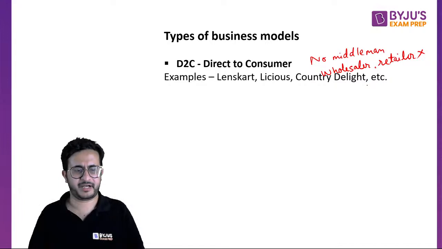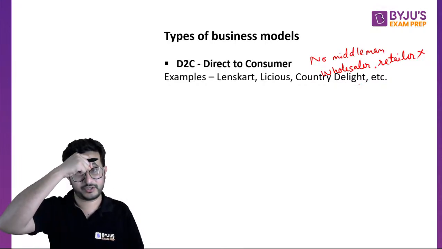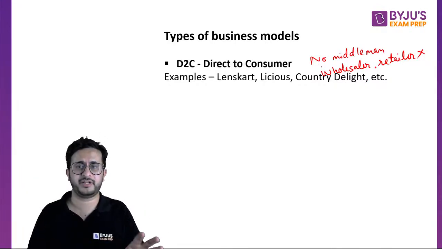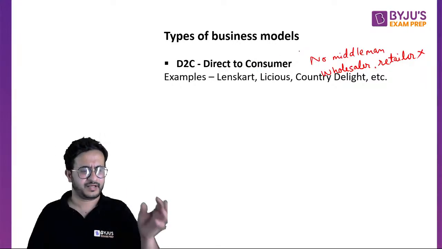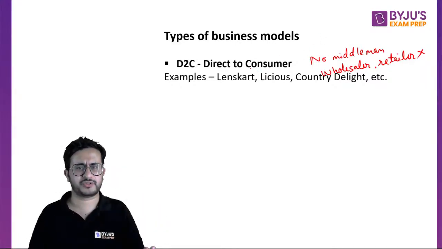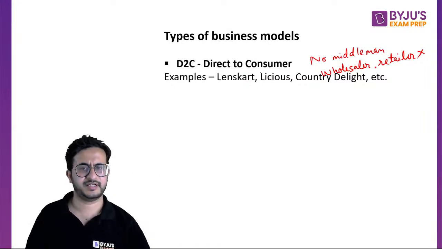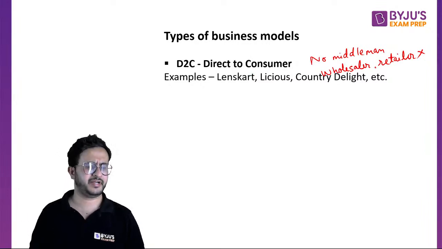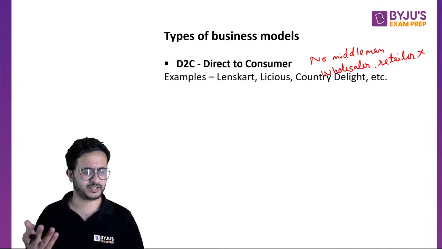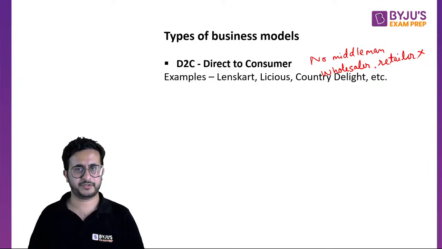That's a dairy brand, so they directly sell, right? So if there are no distributors and all those, that is called D2C. There are some other companies also, there are a lot of cosmetic companies also, right, that sell directly to the customers. Generally these are online businesses because online में it is easy to have D2C, right? Offline में थोड़ा सा दिक्कत हो जाता है, right? So that is called D2C.